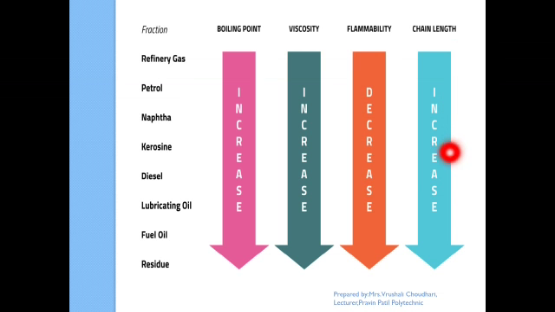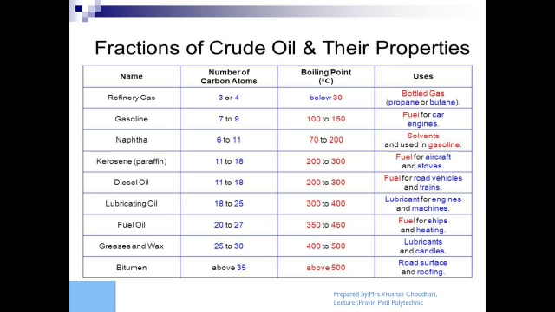Chain length increases. For refinery gases like LPG, chain length is carbon 1 to carbon 4. The alkane group is carbon 1 to 4. But when we move towards the residue, there are very high carbon numbers. Refinery gases have 3 or 4 carbon atoms and a boiling point below 30 degrees. This is called LPG, liquefied petroleum gas. We use it for cooking, household and industrial purposes.